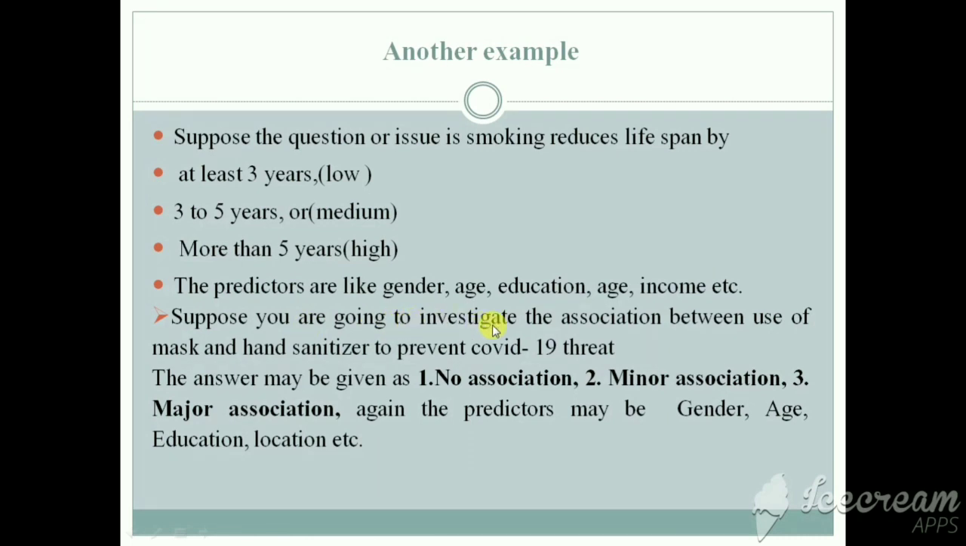Suppose you are going to investigate the association between use of mask and hand sanitizer to prevent the COVID-19 threat. The answer may be given as no association, minor association, major association. Again, the predictors may be gender, age, education, location, etc. So these are the two types of example.